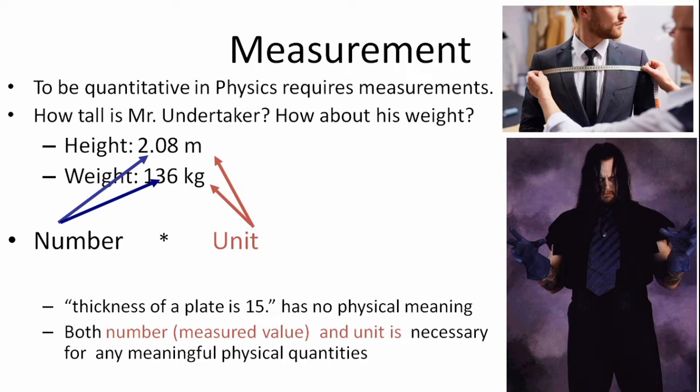To be quantitative, physics requires measurement of a quantity. To give you another example, we know that Mr. Undertaker is very tall, but this is a qualitative statement. If we want to know how tall Mr. Undertaker is and about his weight, then we need to measure his height and weight using some standard reference called units. After measurement, we can say Undertaker's height is 2.08 meter and his weight is 136 kg. So a measurement will have a number and a unit.